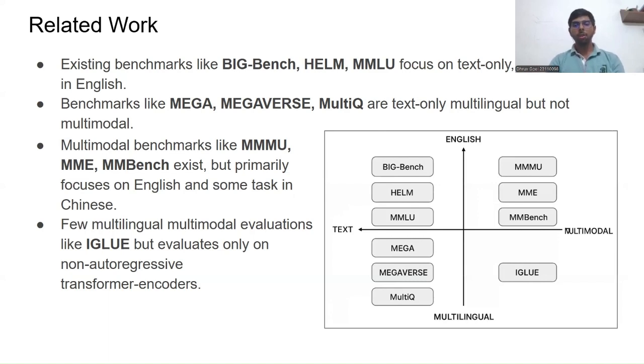So it is good for classification type problems, but not for free-form tasks like image captioning or getting the text from the image. In those tasks, it fails. So mainly the tasks in IGLU were classification type problems.